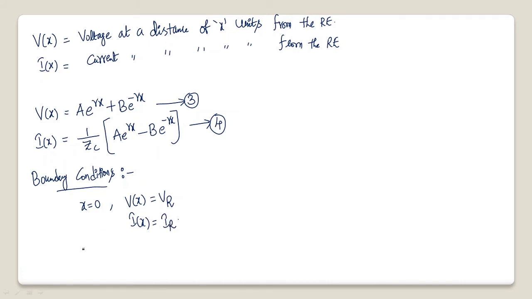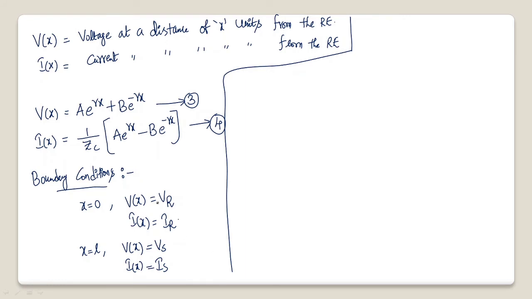Similarly, what is the other boundary? The other boundary is x is equal to L, the total length of the line. As we are moving from the receiving end, when x is equal to L, V of x is nothing but Vs and I of x is nothing but Is. Now, let us find the A and B values using any one of these two boundary conditions. I am using the first boundary condition.